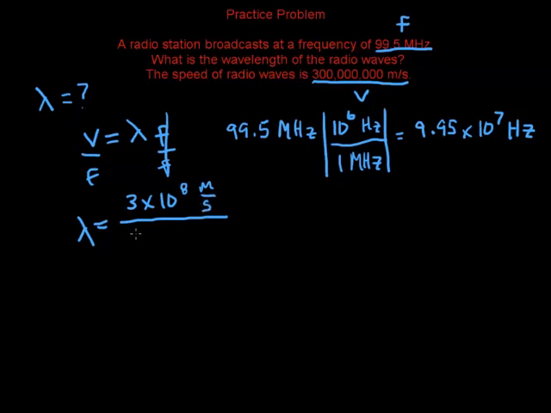And we've got 9.95 times 10 to the 7 hertz. Okay, and let's put that in the calculator. All right, the calculator is telling me that that's going to be 3.02 meters. And now we know the wavelength of the radio waves.